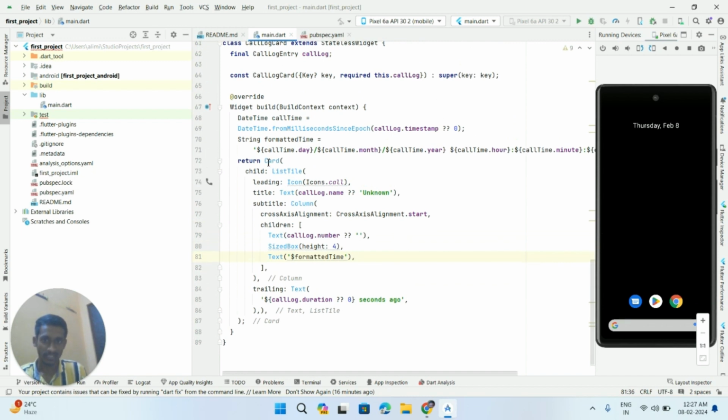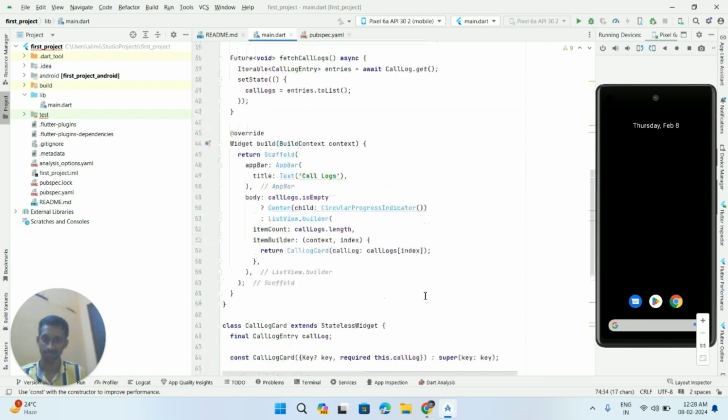So here it is going to build a card, and the list tile is used for properly aligning the information on the card. It has three parts: leading, title, and trailing. The leading part is for showing the icon. The title part is used to display the username. If the username is not there, it is going to display unknown. The subtitle is used to display the additional information, and the trailing part is used to show the duration in seconds.